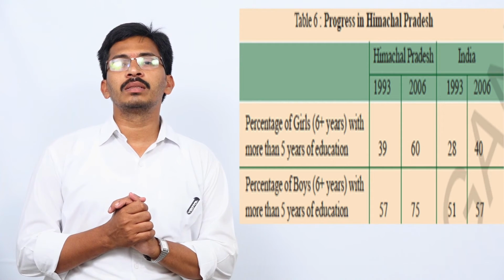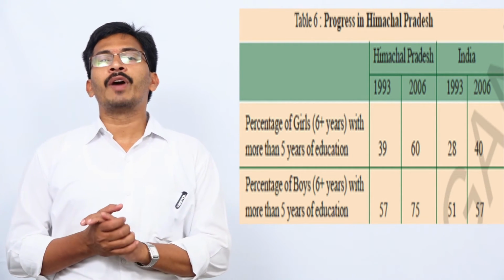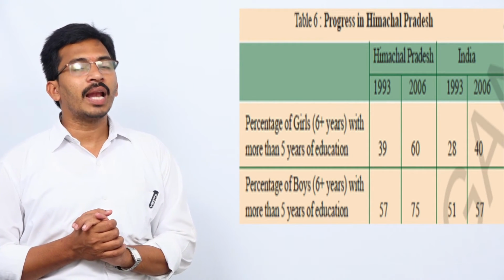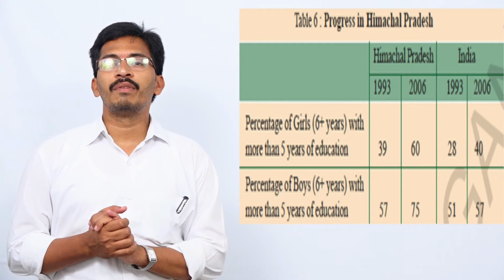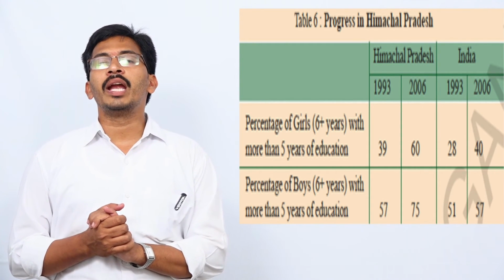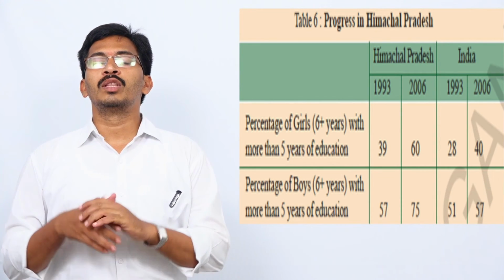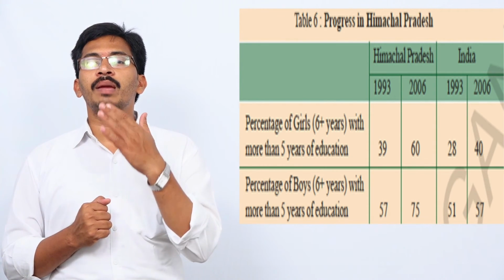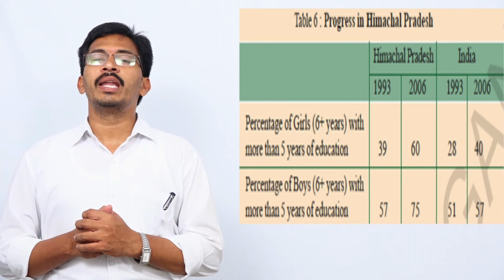Number of boys aged above 6 with minimum 5+ years of education were 57 in 1993. Number went up to 75 by 2006. When we talk about India's average, it went up from 51 to 57. The growth of 5+ years of education in Himachal Pradesh in boys and girls is well above India's average.